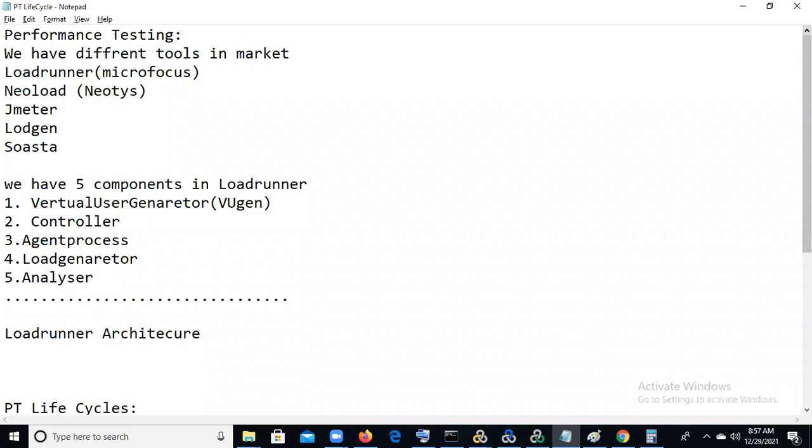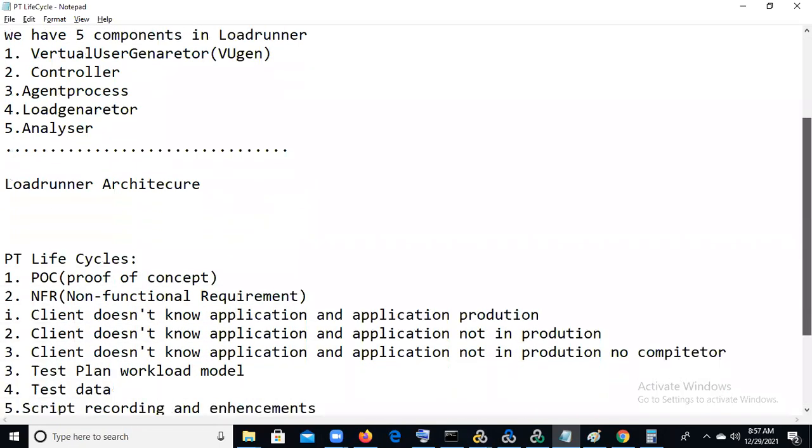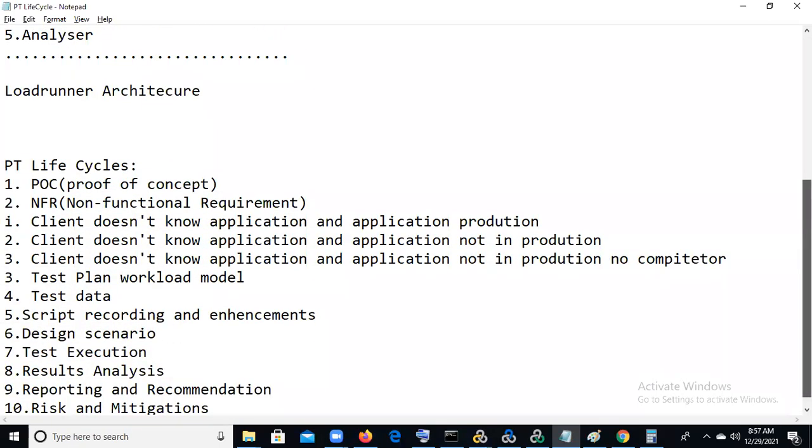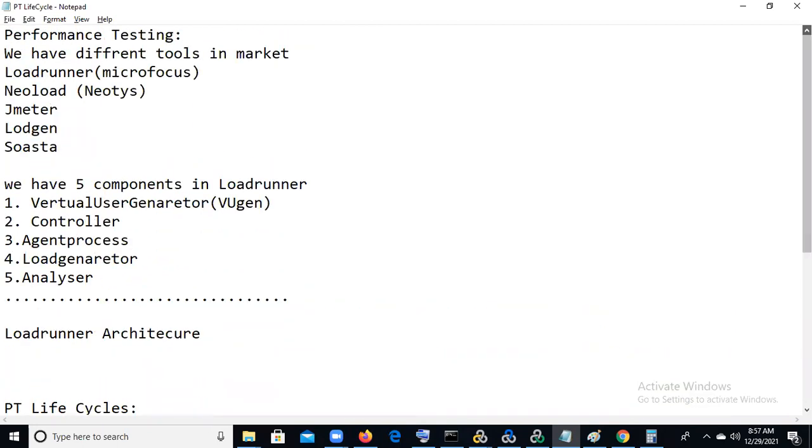What is performance testing? How many tools do we have in the market? What are the components of LoadRunner, and the LoadRunner architecture? What is the PT life cycle? What is POC? What are non-functional requirements? In non-functional requirements, what if the client doesn't know anything about the application? I will ask these interview questions tomorrow once we enter the class. Once that is completed, we'll start with the test plan. Okay, is it fine? Yes, sir. Anyone have any doubts?